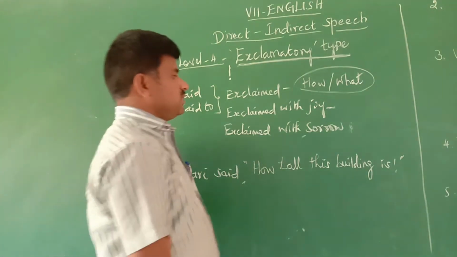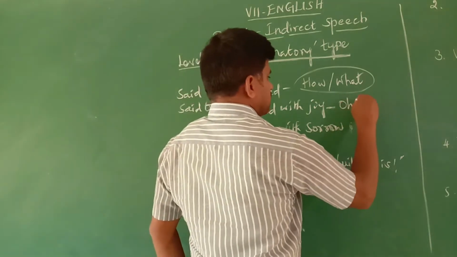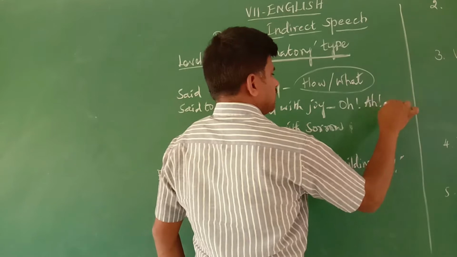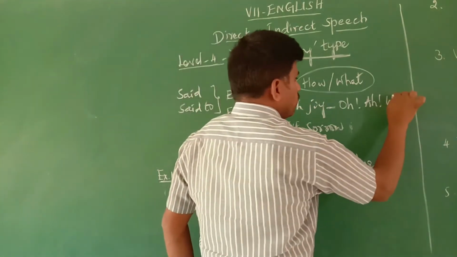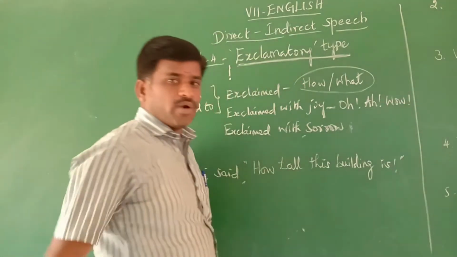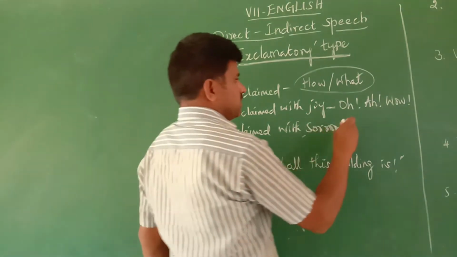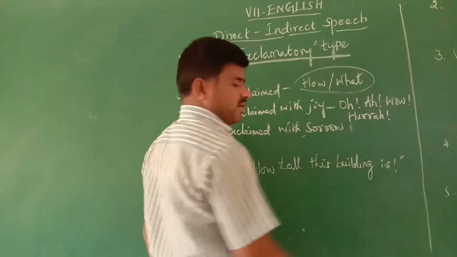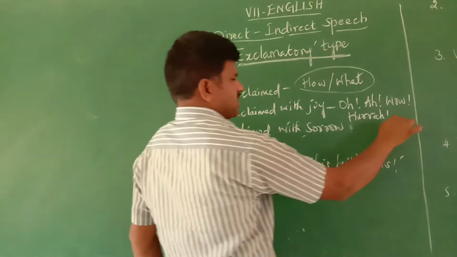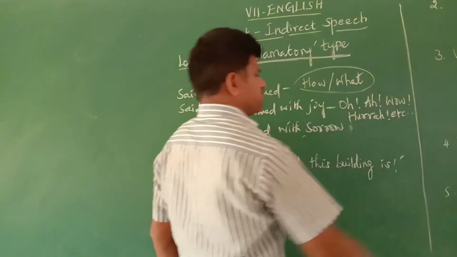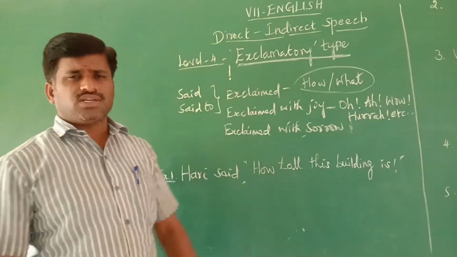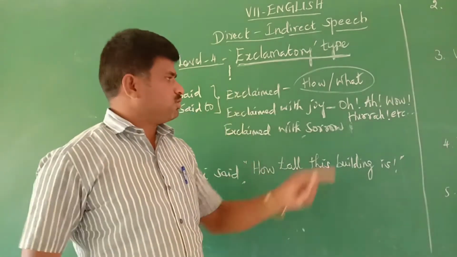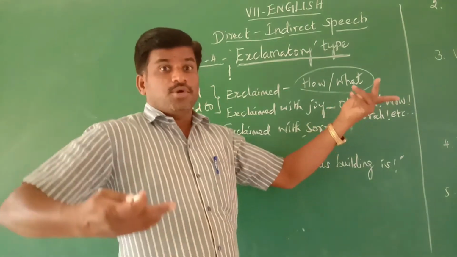In that, there are some words used: Oh, ha, wow, that's beautiful, hooray, etc. These are the words used to express our joy and happiness. For example, oh, a beautiful piece.